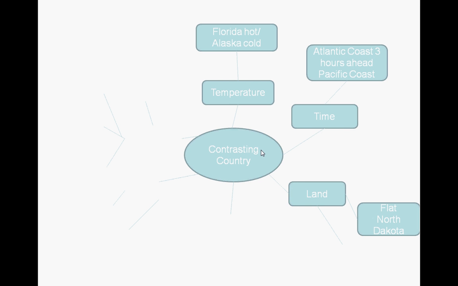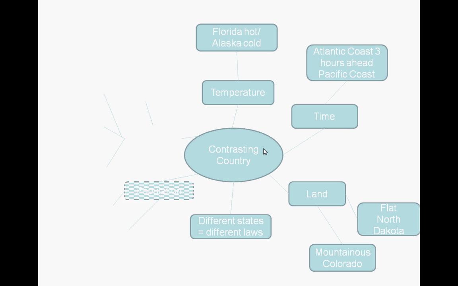Land. The northern state of North Dakota is very flat, it doesn't have many hills in it, whereas in Colorado it's very mountainous, so it has lots and lots of different hills, so there's contrast in the sort of landscape of the country. As we've mentioned in the previous slide, different states have different laws.